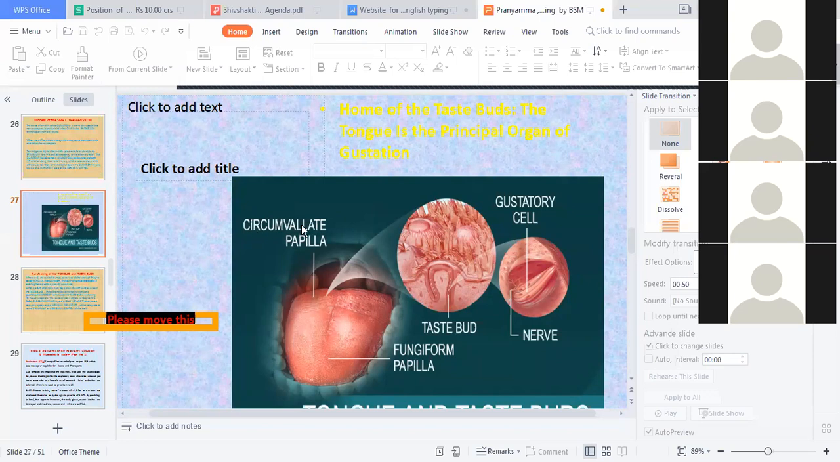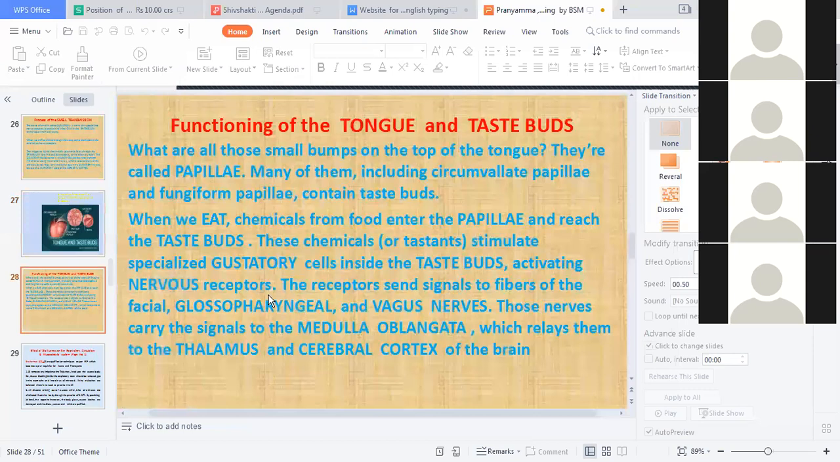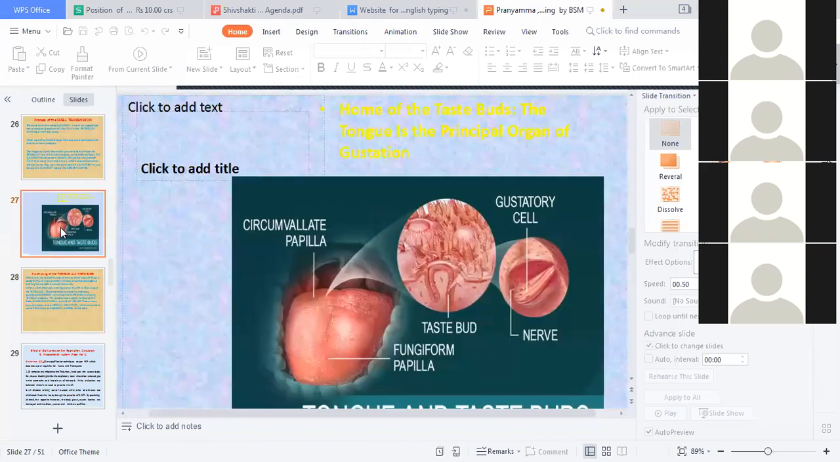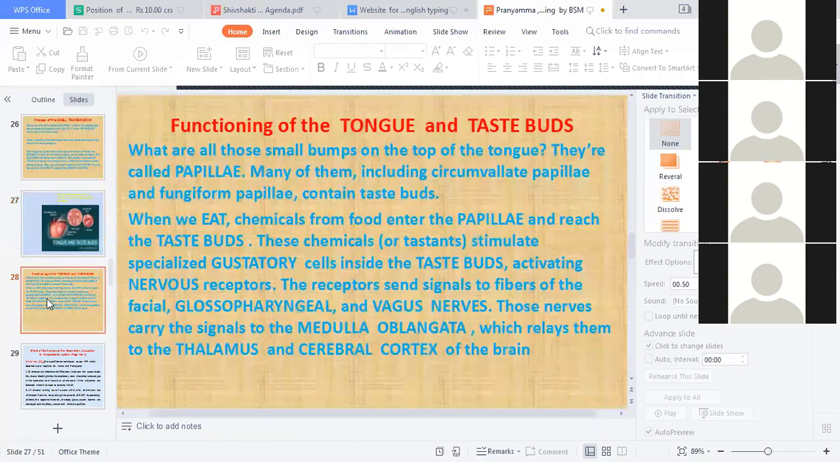Okay, these are circumvallate papillae. Here the main papilla lies. Here the circumvallate papilla. Okay, taste buds are at the edge here. Taste buds, which are the inner, and the gustatory cell is here now. When we eat, chemicals from the food enter the papilla and reach the taste buds. Here, these chemicals or tastes stimulate the gustatory cells inside the taste buds, activating the nervous receptors.